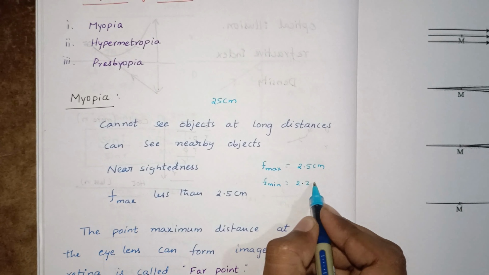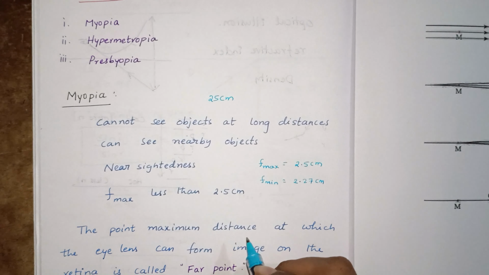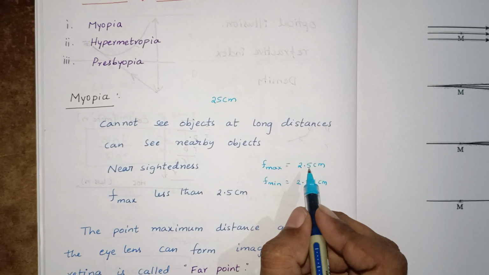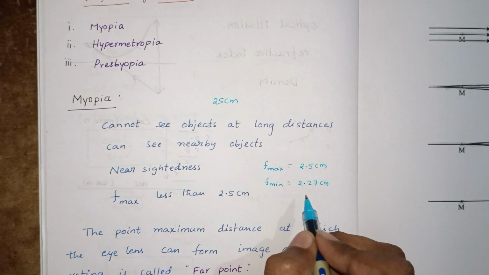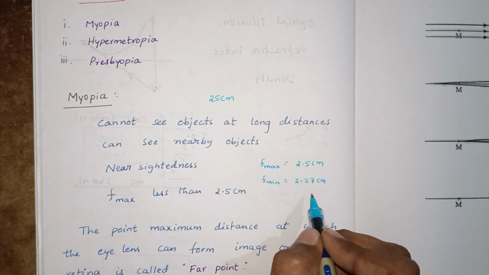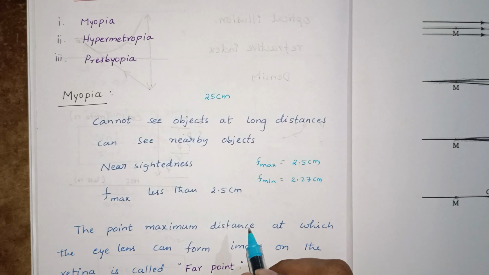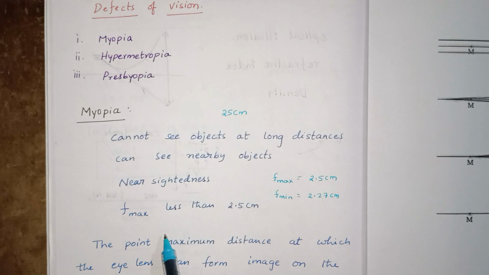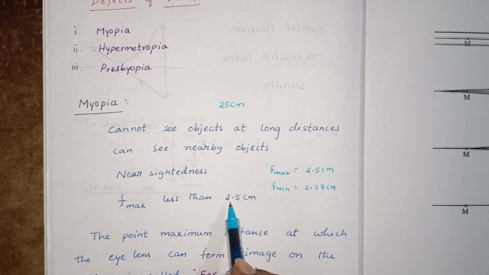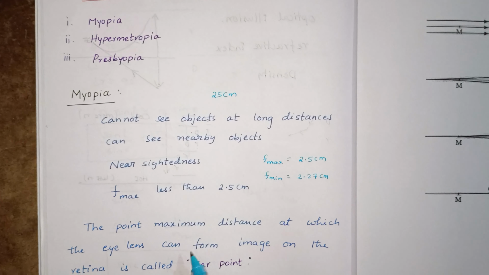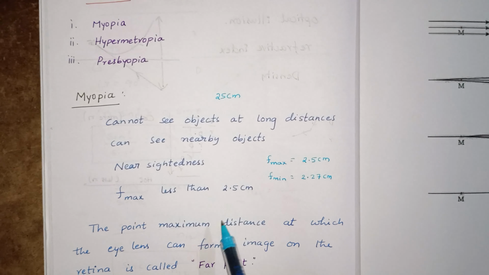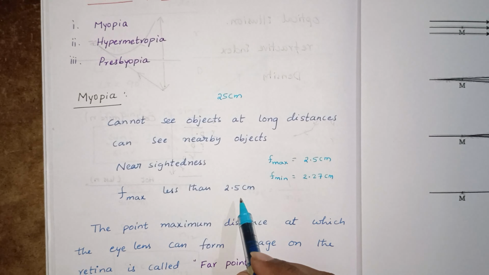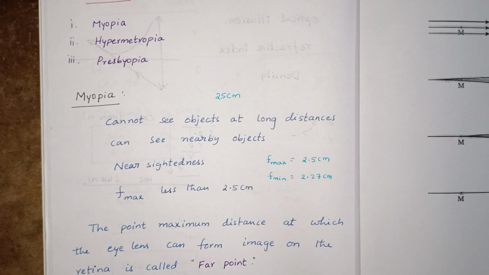Maximum focal length is 2.5 centimeters. Minimum focal length is 2.27 centimeters. The person who is suffering with myopia, maximum focal length is less than 2.5 centimeters.